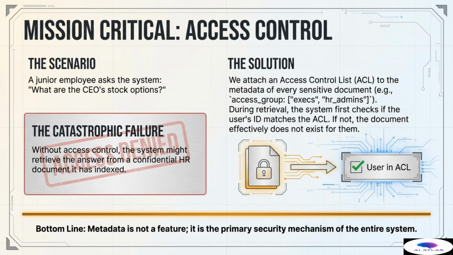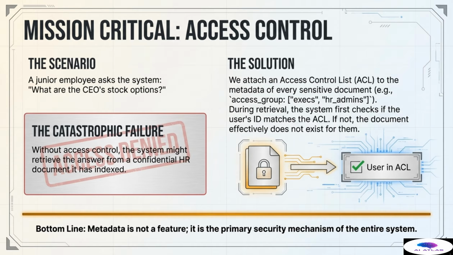This brings us to a mission-critical function, access control. Consider a high-stakes scenario. A junior employee asks the system, "What are the CEO's stock options?" If our system operates without rigorous safeguards, the catastrophic failure is predictable. The system, relying only on semantic proximity, might retrieve the answer from a confidential HR document it has indexed because the words CEO and stock options are semantically aligned. This results in a massive security breach.